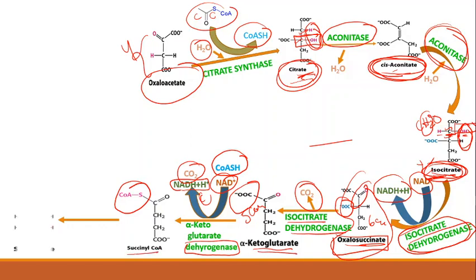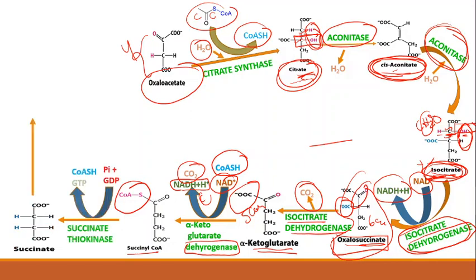Next, succinyl-CoA is converted into succinate in the presence of the enzyme succinate thiokinase. What is thiokinase? We already discussed it in the glycolysis pathway. Thiokinase involves the addition or removal of inorganic phosphate in the pathway. Here inorganic phosphate converts GDP into GTP, and CoA-SH is removed. These 2 reactions are very important for succinyl-CoA being converted into succinate.